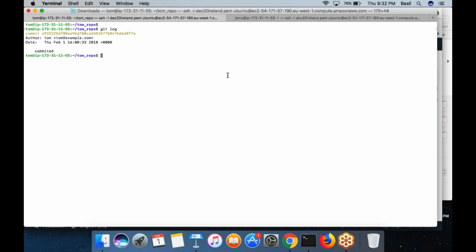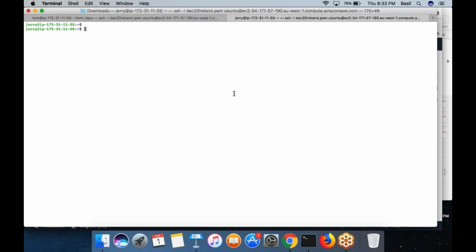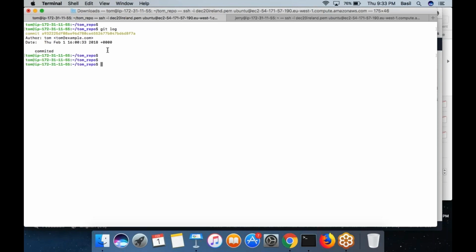So when Tom runs the command git log, it will show all the commits inside Tom's local repository. When Jerry runs the same command git log, it would show whatever commits Jerry has inside his local repository, not the remote repository. Always make a note. So run the command git log. So far there's only one commit.